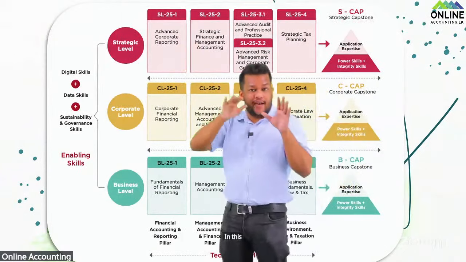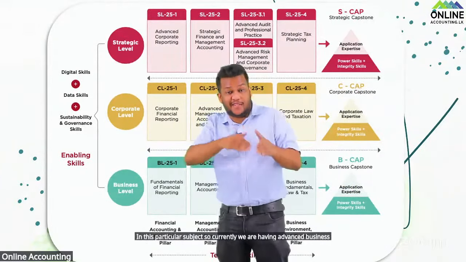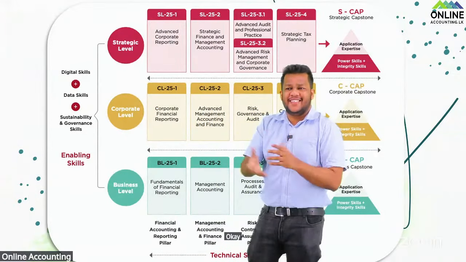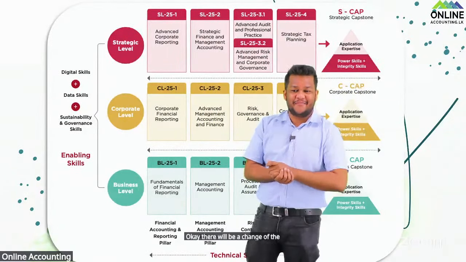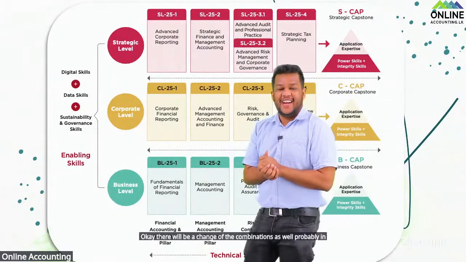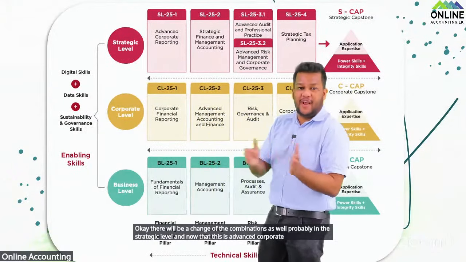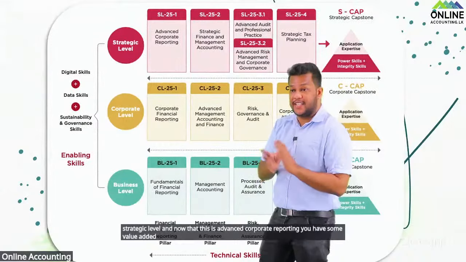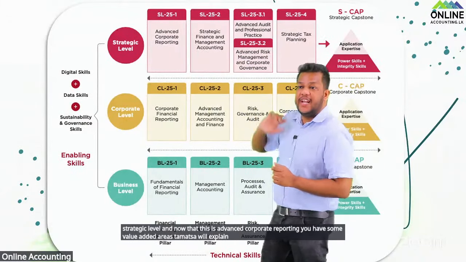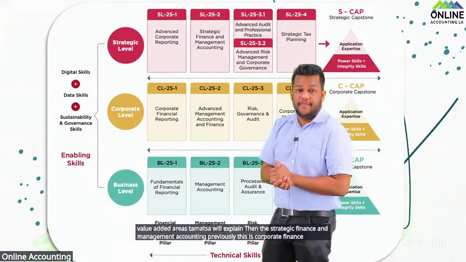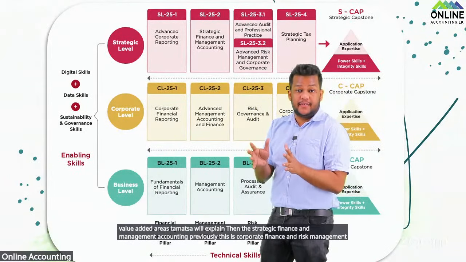So currently you are having advanced business reporting, which Chamat sir and Vipul sir are combinedly teaching. Okay, there will be a change of the combinations as well, probably in the strategic level. And now that this is advanced corporate reporting, you have some value added areas. Chamat sir will explain. Then the strategic finance and management accounting. Previously, this was corporate finance and risk management. And I would say as a subject, right?